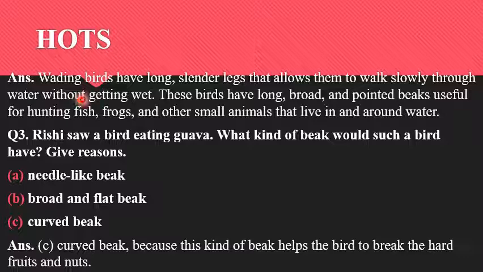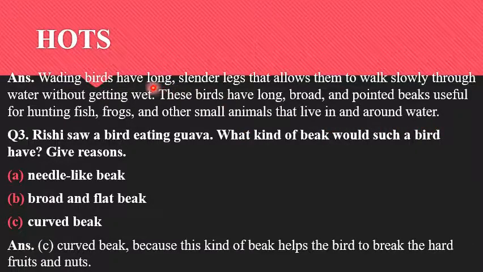So these long legs and long thin toes allows them to walk slowly through the water without getting wet. These birds have long, broad and pointed beaks useful for hunting fish, frogs and other small animals that live in and around water.